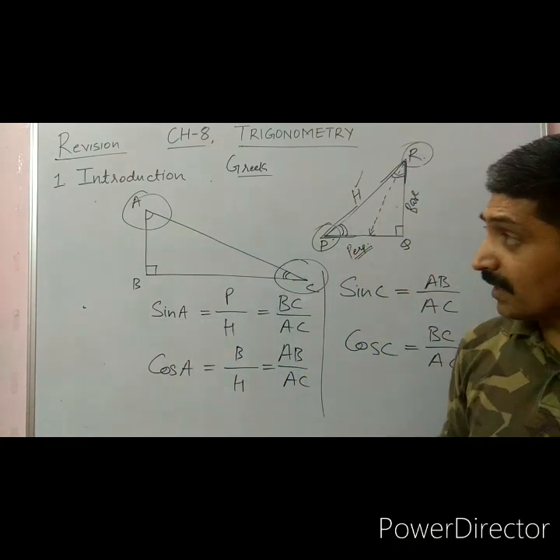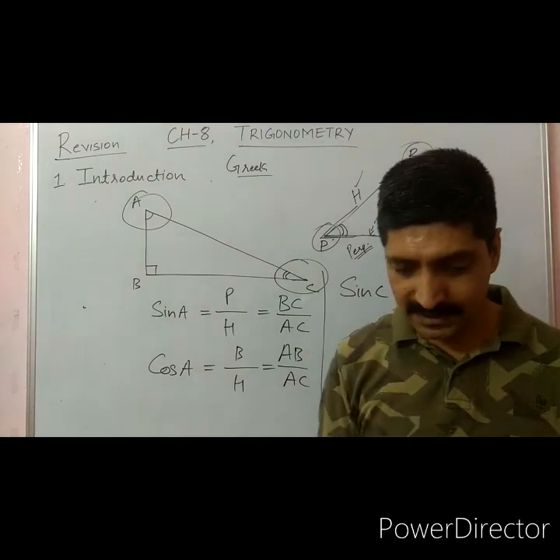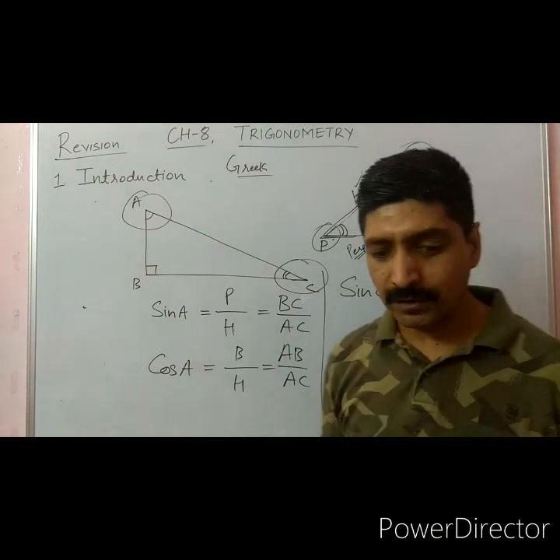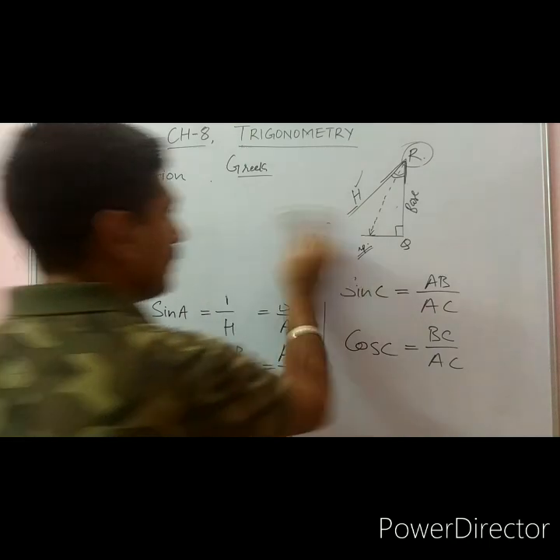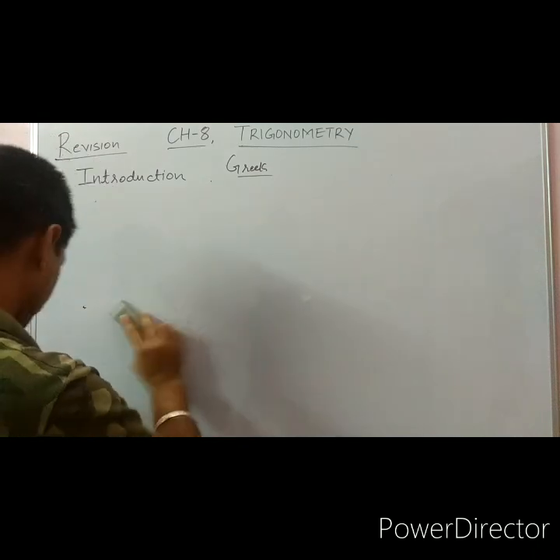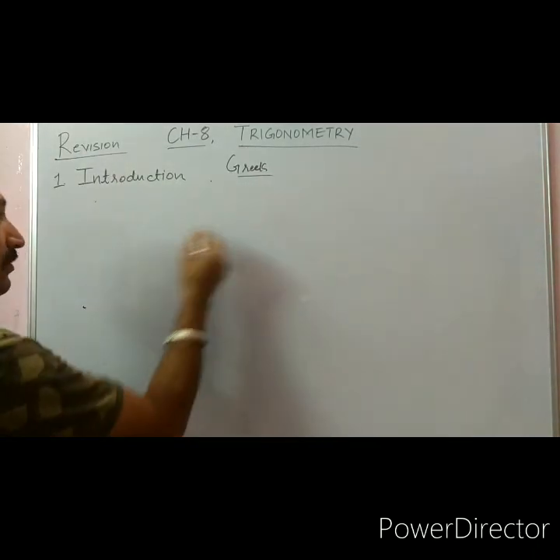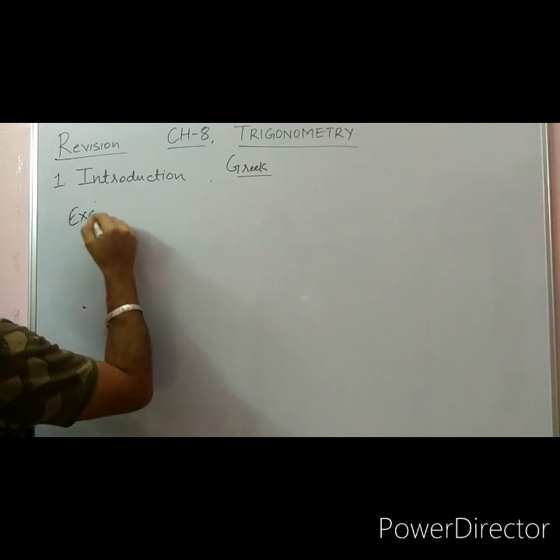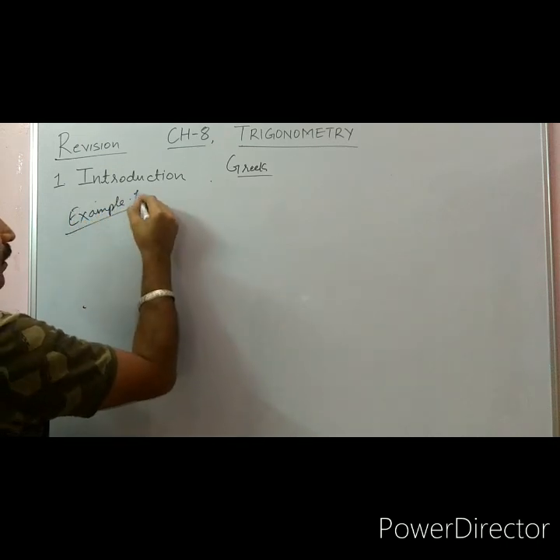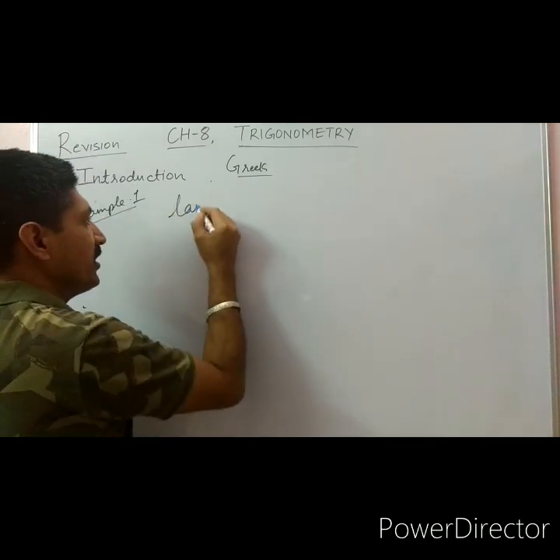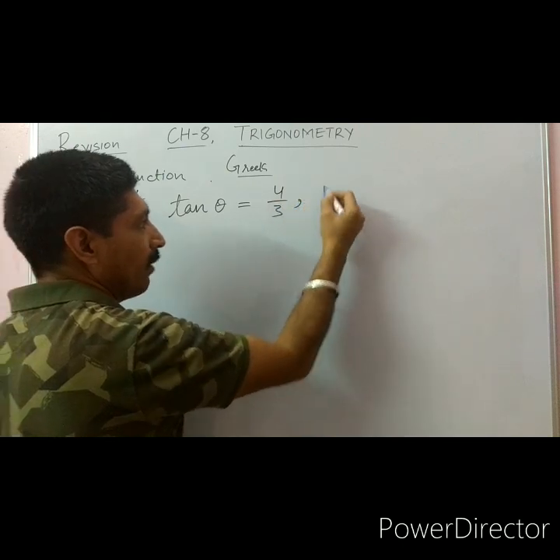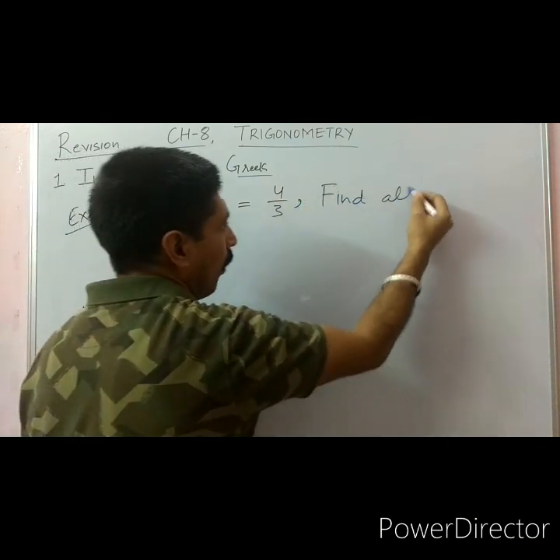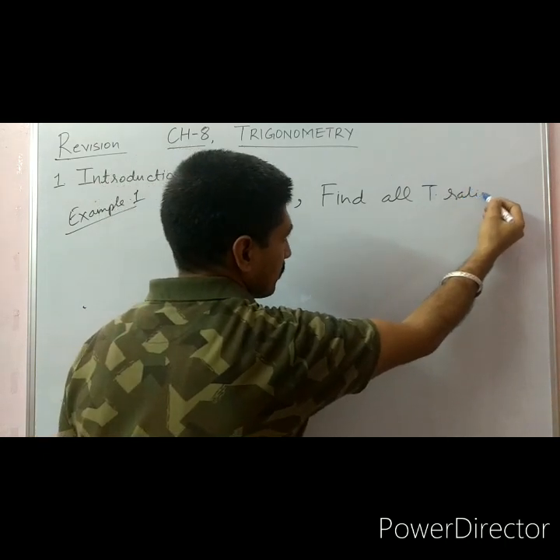Now our exercise 8.1 is simply based on this concept, these basic concepts. Like we have one simple example, example number 1. In example 1, it is given that tangent of theta is equal to 4 upon 3. Find all trigonometric ratios.